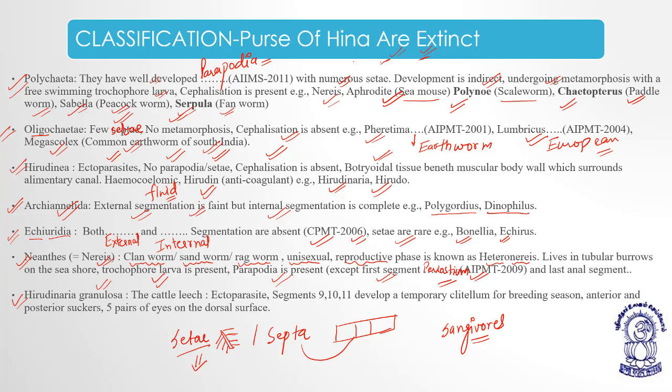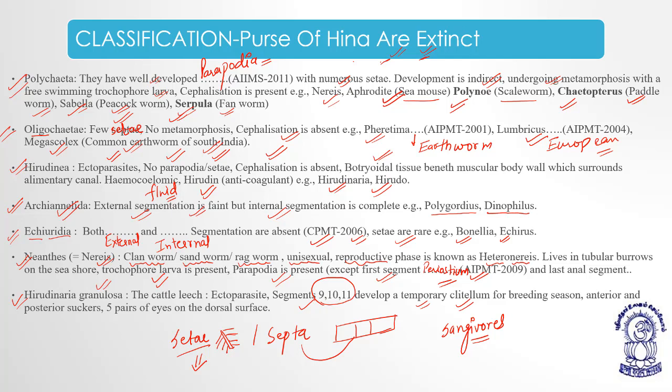One of the most peculiar features of Hirudinaria granulosa is that the segments 9, 10 and 11 are fused, and they develop a temporary clitellum for the breeding season, meaning for the reproduction.